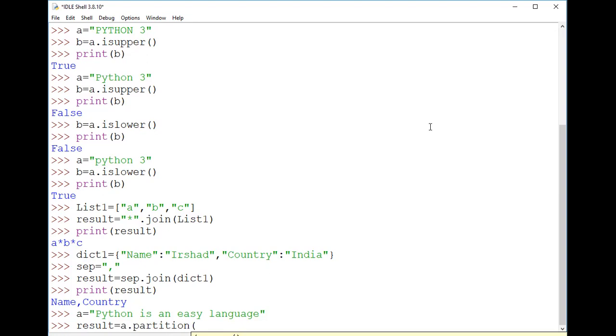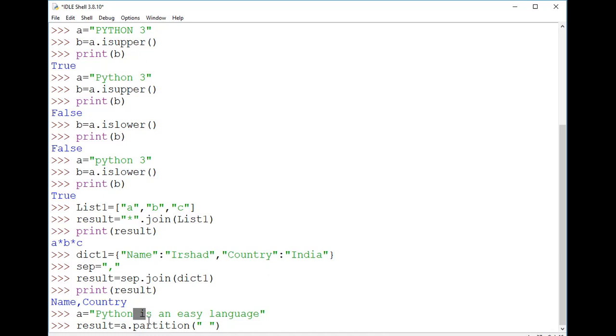In this one, I'm using the space, so here the space acts as the separator of the string. There are multiple spaces, one space, two space, three space, four space, but it always goes for the first occurrence. So where is the first occurrence? This is the first occurrence.